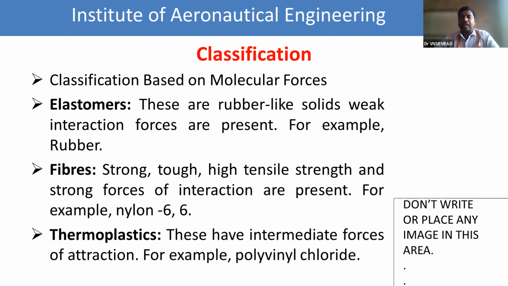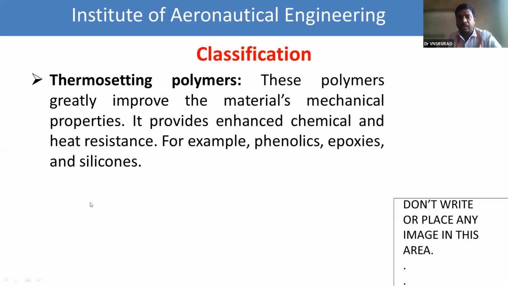Next, we see the last classification of the polymers based on the molecular forces. This molecular forces classification also explains the stability of the resultant polymers. These are mainly four types. One is the elastomers, the second is the fibers, the third is the thermoplastics, and the fourth is the thermosetting polymers. Now we see one by one.